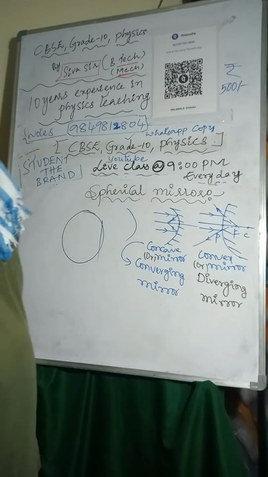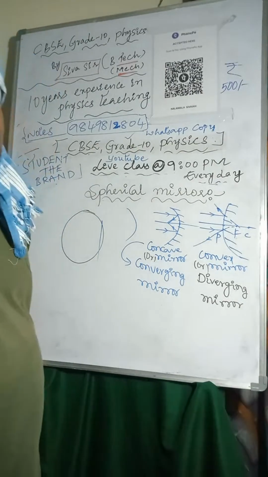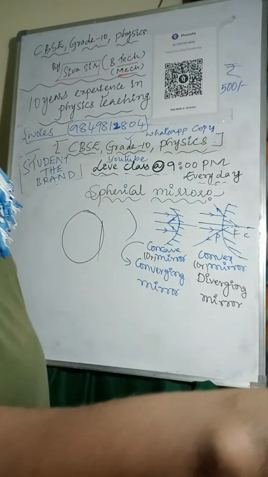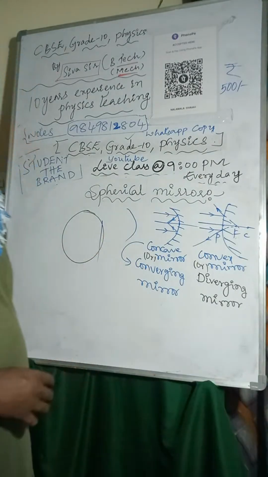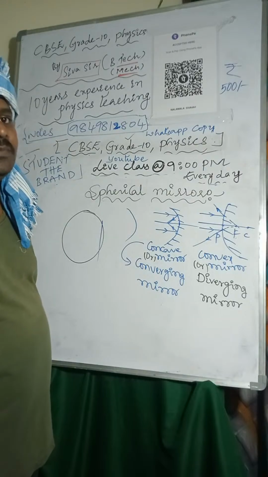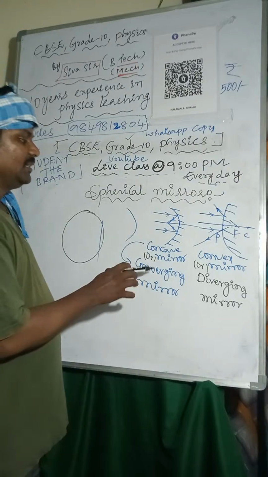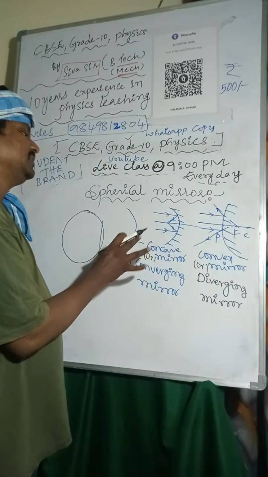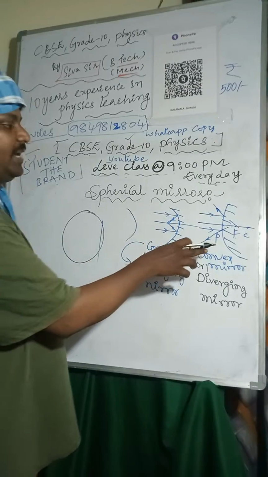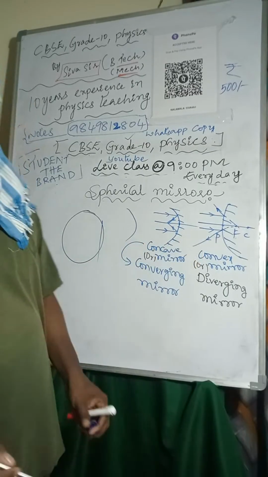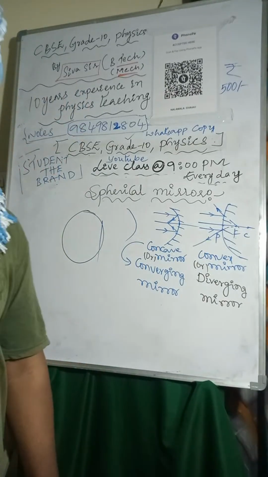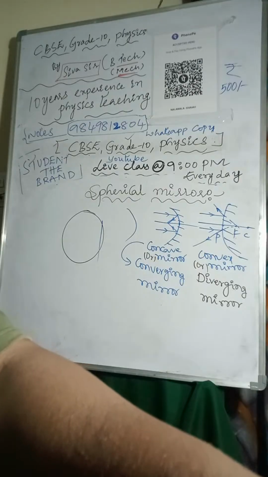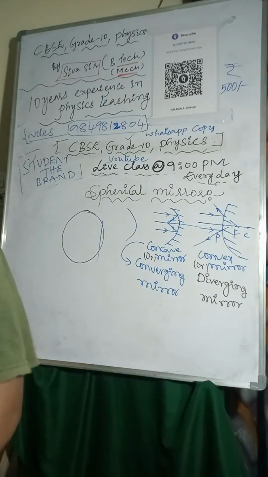Converging means whenever light rays fall on it, after incidence the light rays converge towards the principal axis. Whereas here, after reflecting, the light rays diverge. That's why they are called converging and diverging mirrors.